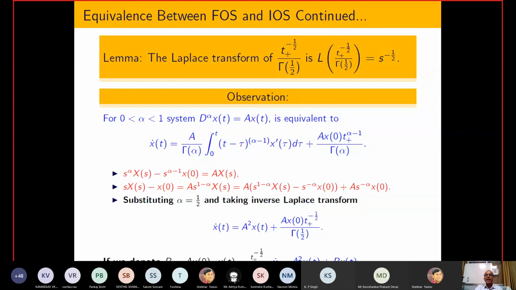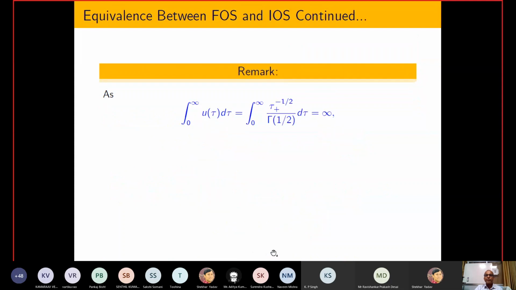We have a certain kind of system, and whatever extra term comes into the picture, I am going to analyze as a control, with B and u(t). So for the B part, I have the matrix A x0, and the rest is the control input. Try to analyze this control input, t power minus half.